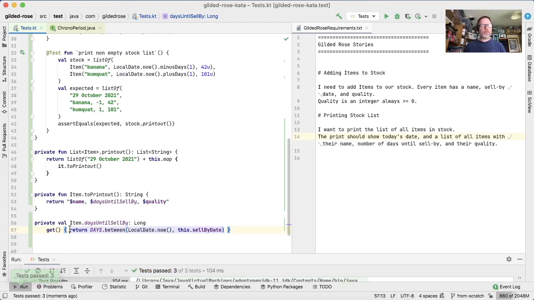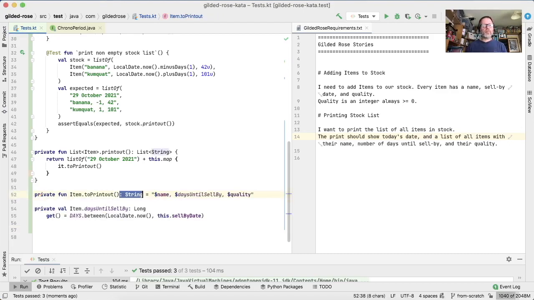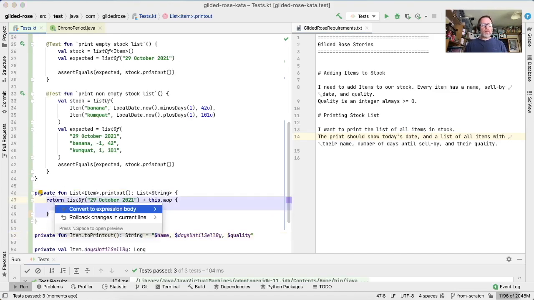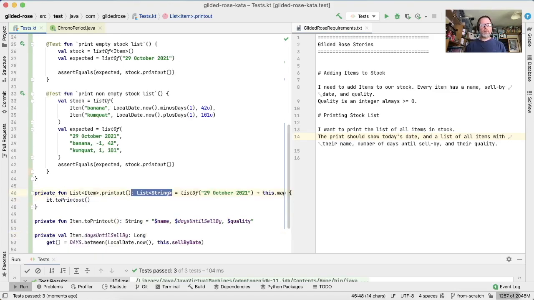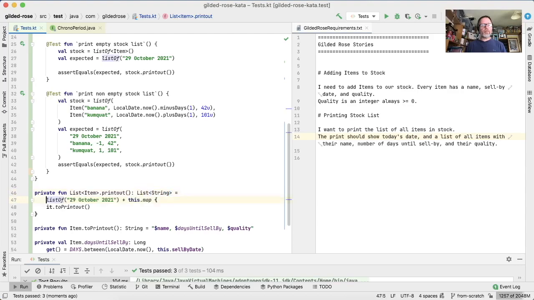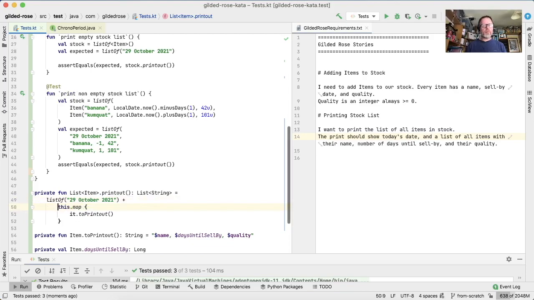Okay, that's nice. We can just tidy this bit up a bit by making it an expression body, and this by making it an expression body, and this by making it an expression body. Something like that.